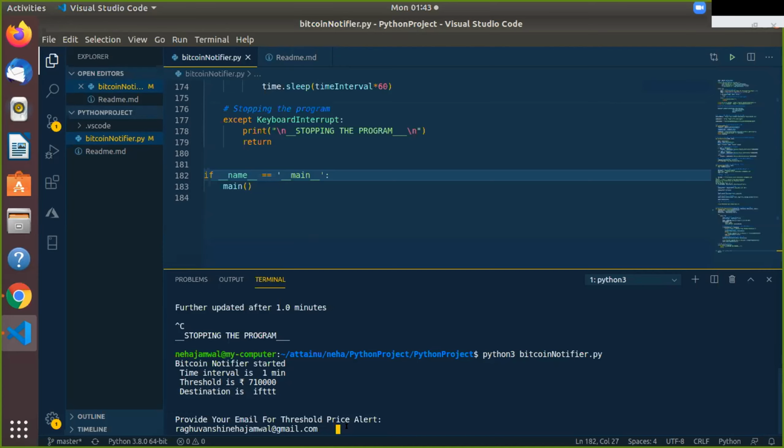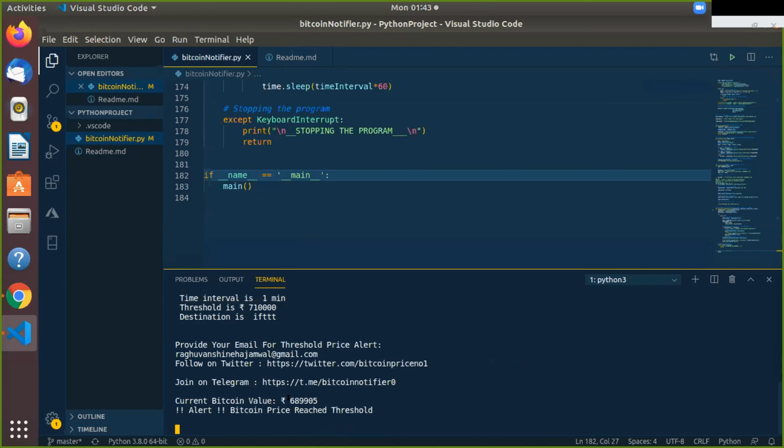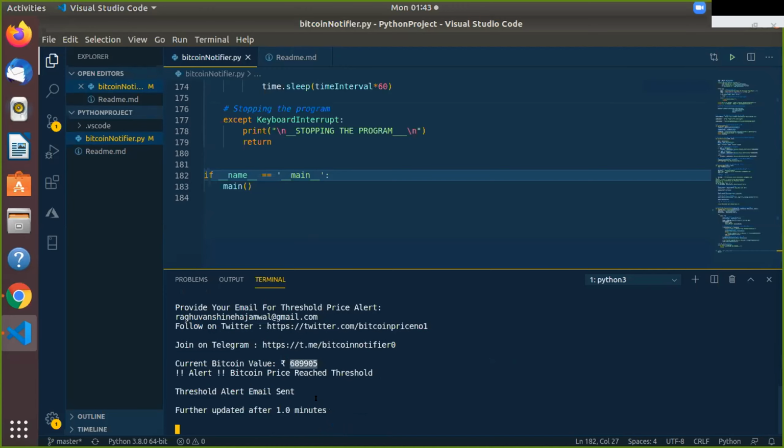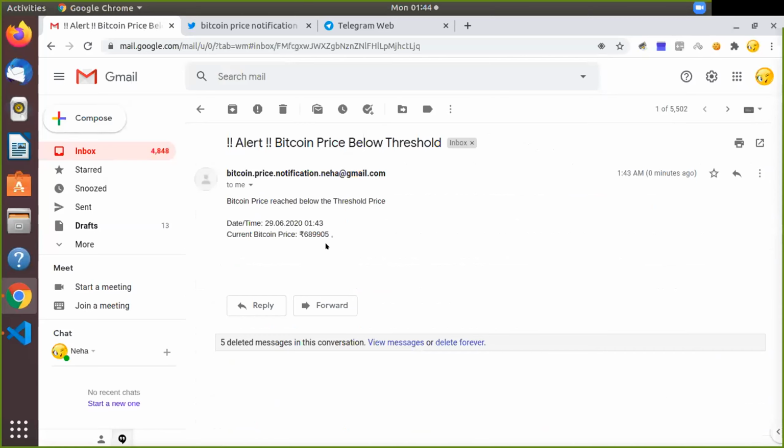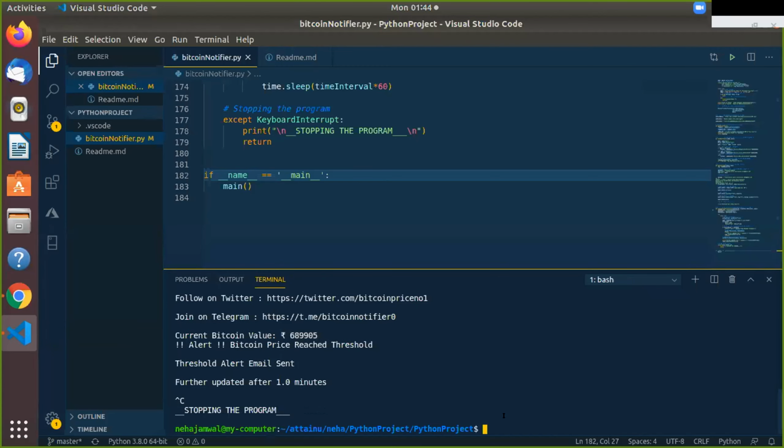So let's get started. As you can see here, the price is 6,89,000. As the price is low, the email notification has been sent. As you can see here, I got the email that the price is below the threshold, right? So let me show you the regular notification part as well.